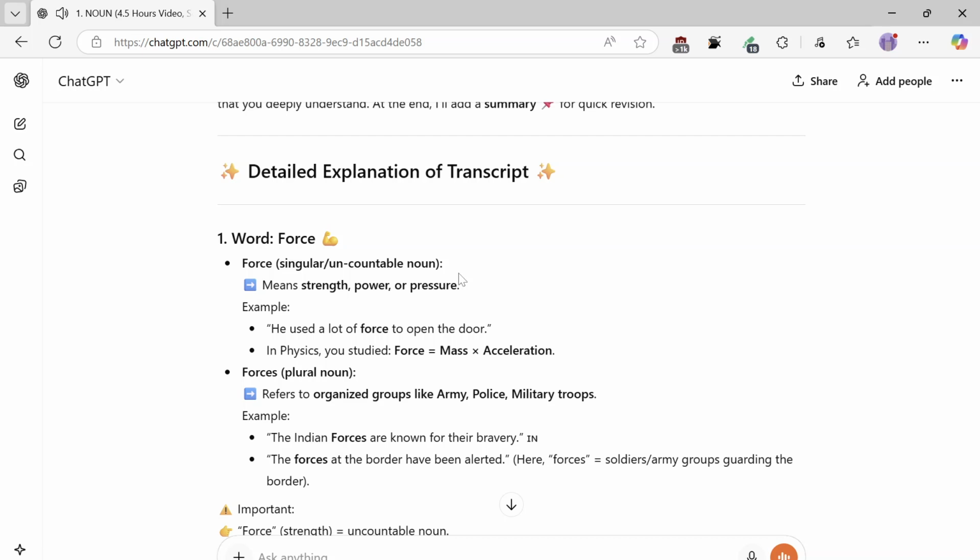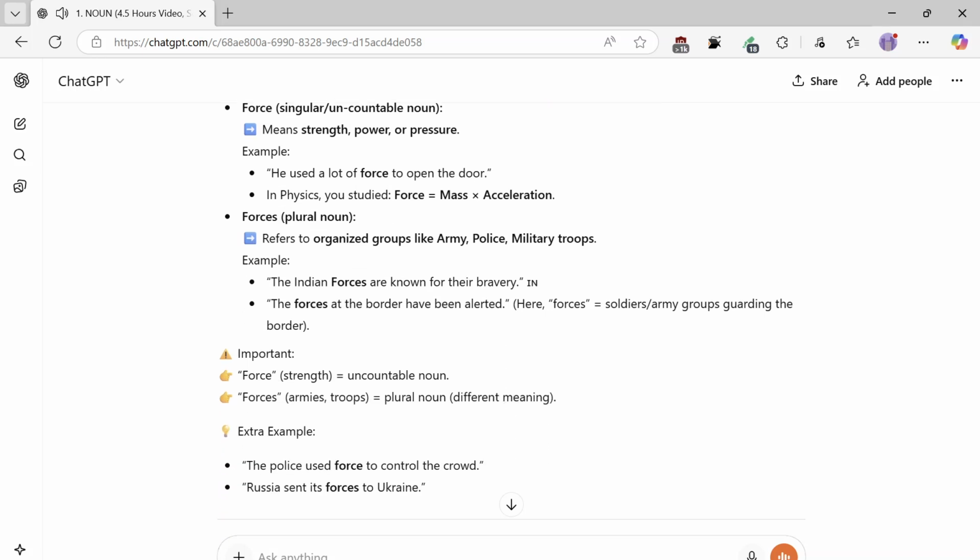Important: force, strength equals uncountable noun. Forces, armies, troops equals plural noun, different meaning. Extra example: The police used force to control the crowd. Russia sent its forces to Ukraine.